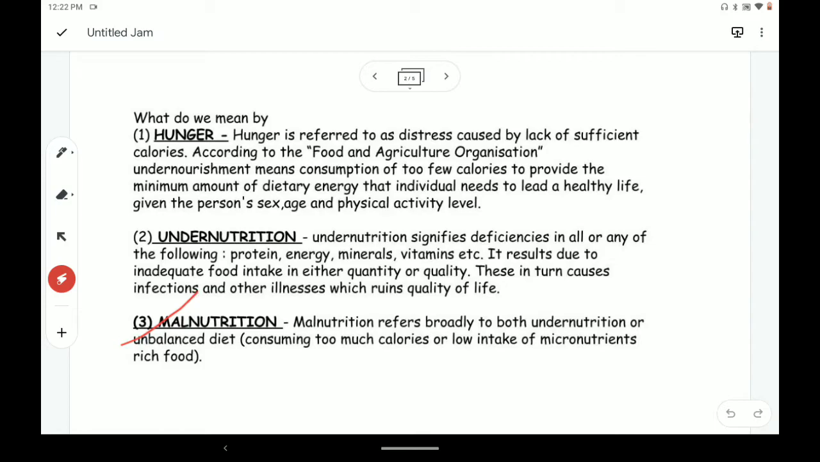But what is malnutrition? Malnutrition refers broadly to both undernutrition and an unbalanced diet, so it also includes undernutrition. For example, consuming too many calories of one thing leads to consumption of some nutrients to a large extent and some nutrients to a very small extent. So it causes an unbalanced diet, and it is also bad for the body. So these are the three basic definitions that we should know before moving on.